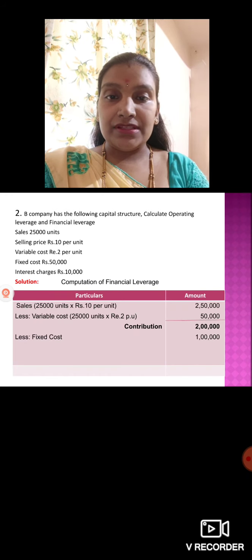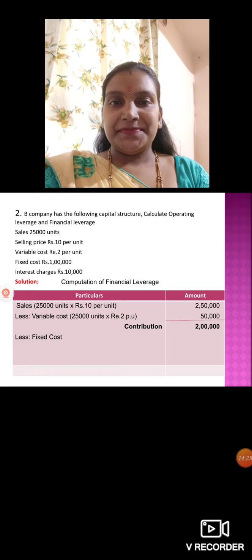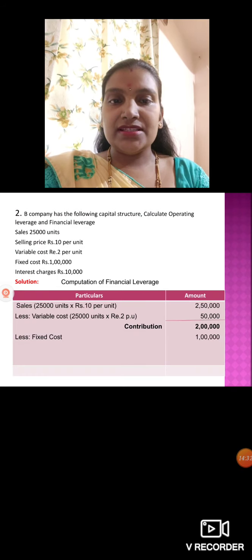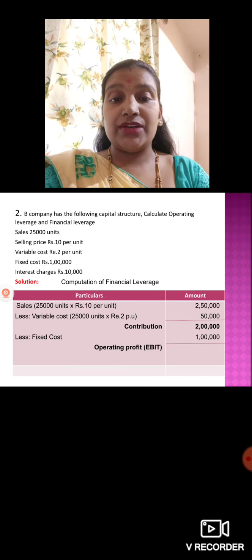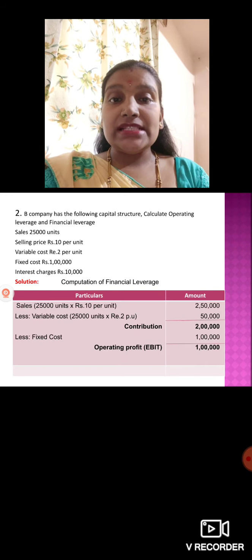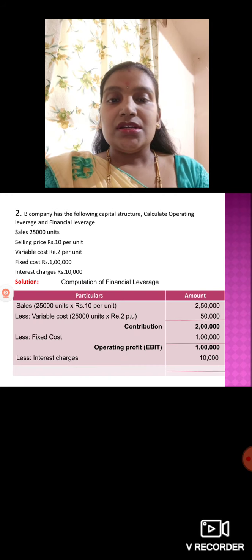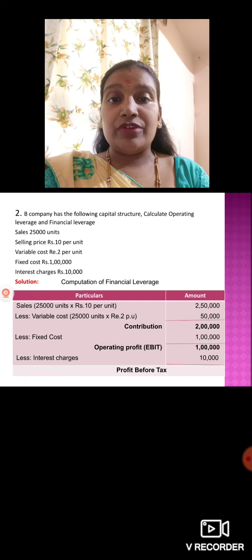Fixed charges, so make it 1 lakh. So fixed cost, how much do we have? It is 1 lakh rupees. So you'll get operating profit, earning before interest and tax, as 1 lakh. From that what should we less? Interest charges. Less interest charges we have is 10,000. So you will get the amount, profit before tax, as 90,000.